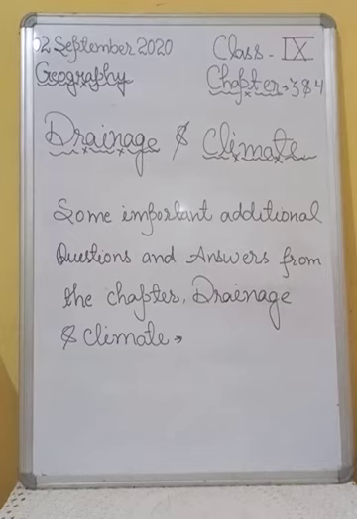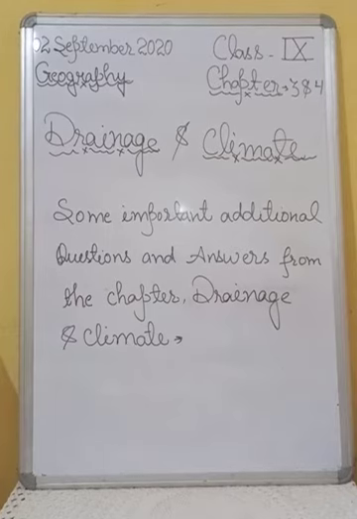Next question, in which two major groups are Indian rivers divided? Answer is, the Indian rivers are divided into number 1, the Himalayan rivers, and number 2, the peninsular rivers. Okay.